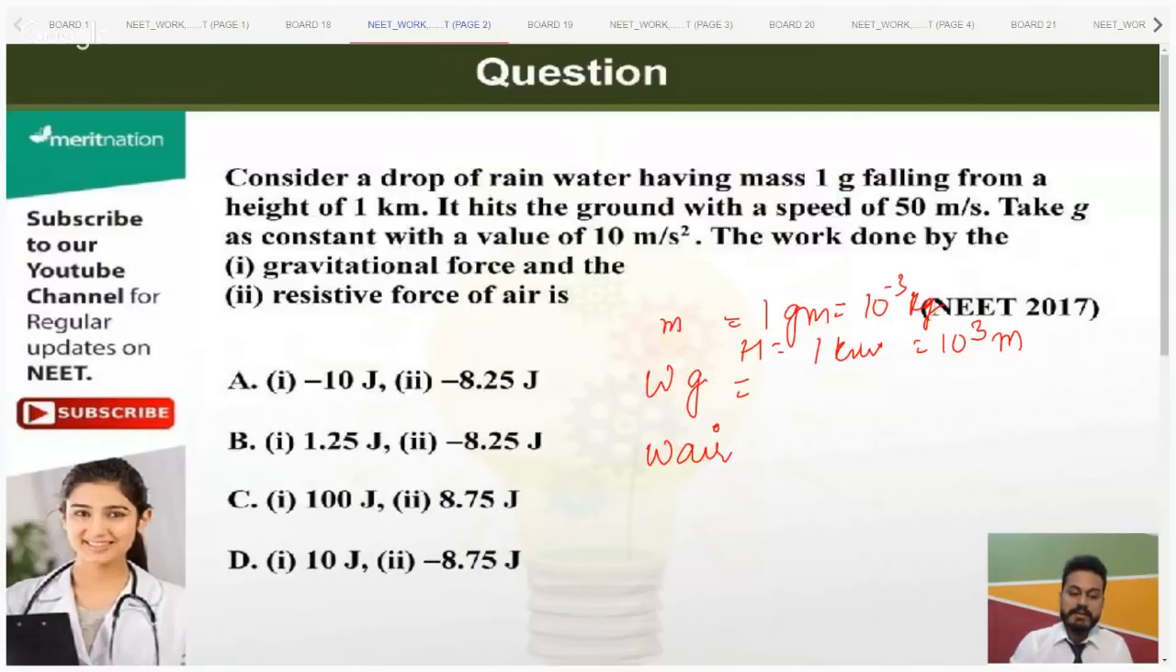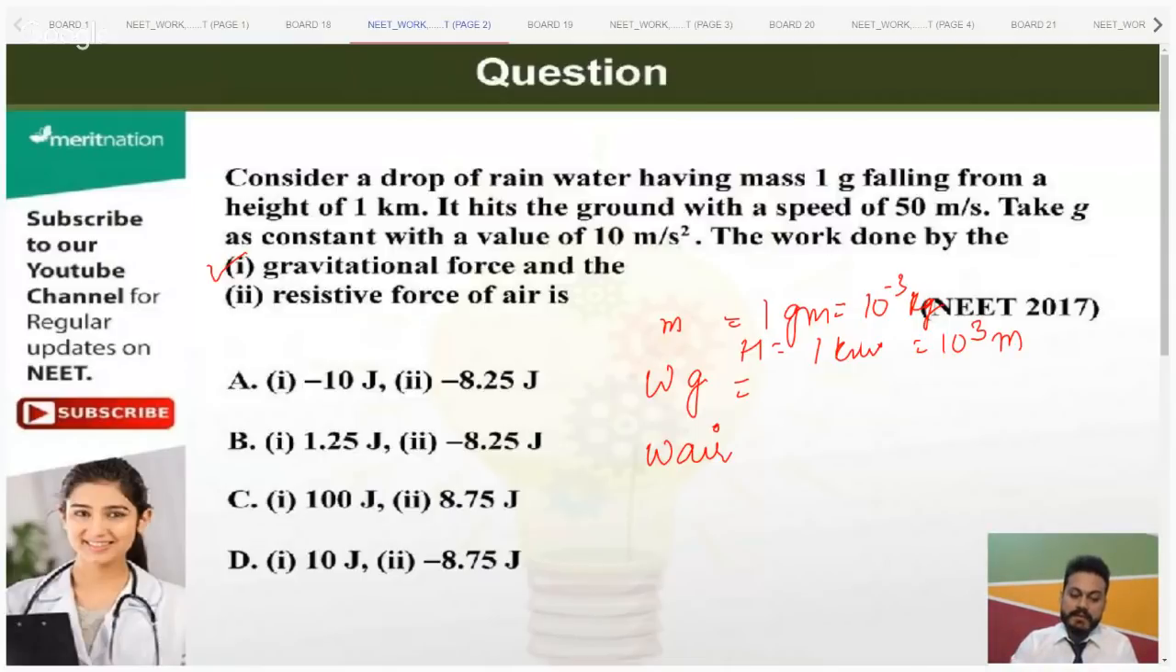It hits the ground with a speed of 50 meter per second. Take g as a constant with a value of 10 meter per second square. Find the work done by gravitational force and the resistive force of air. So first thing we need to find is the work done by the gravitational force, and the next is the resistive force of air. So how are we going to proceed? Can anybody guide me with this one?